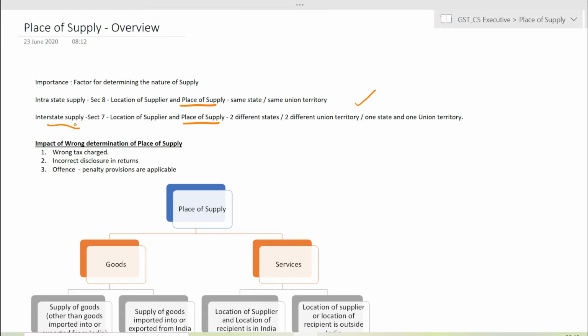There will be no interest liability if you have paid the taxes but you have paid it under the wrong head. You will not have any interest liability, but penal provisions of wrong disclosures will arise.